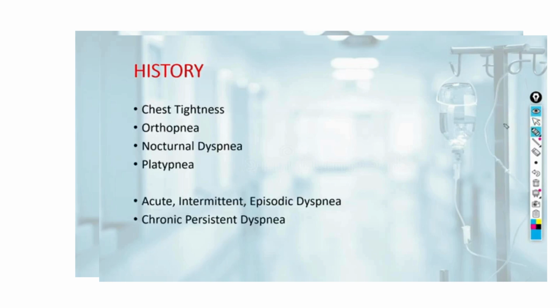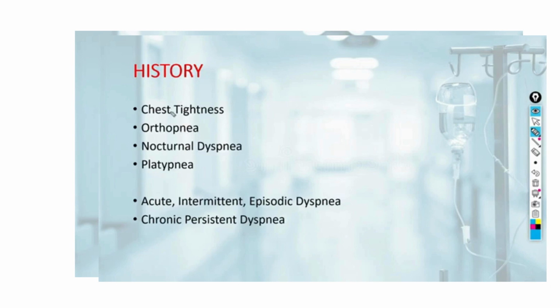Why is it important? Because the treatment will vary dramatically, as some patients turn out to be respiratory system cases, some are CVS, some are neuromuscular, and some are simply patients of anemia. Now coming on to the history, what features are important and should be noted during history taking.